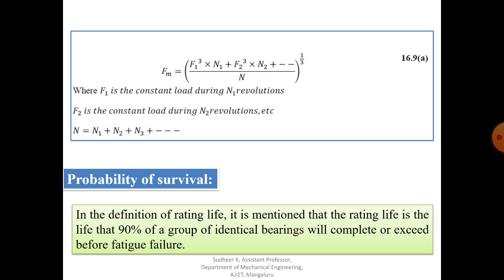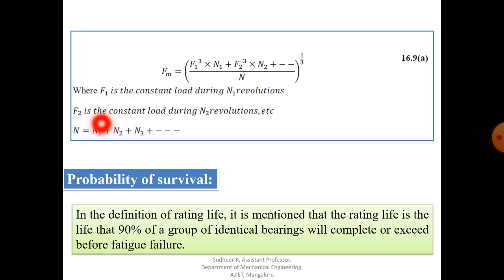Based on the relationship between the dynamic load and equivalent load, for ball bearings as well as roller bearings, you find the expressions and finally add them all to get the mean force, from equation 16.9a. Here F1 is the constant load during N1 revolutions, and F2 is the constant load during N2 revolutions. For a certain cycle the load will be constant.